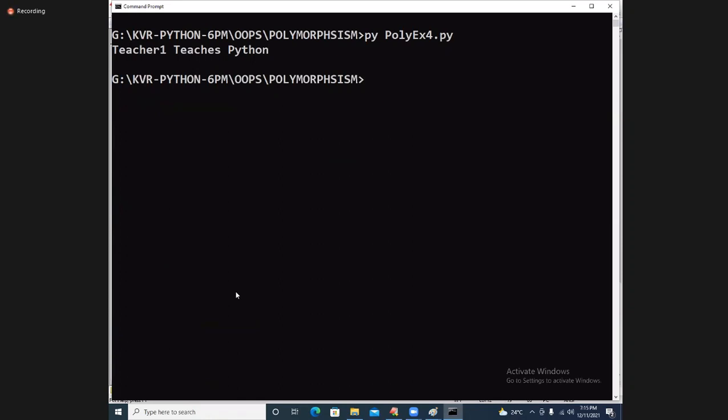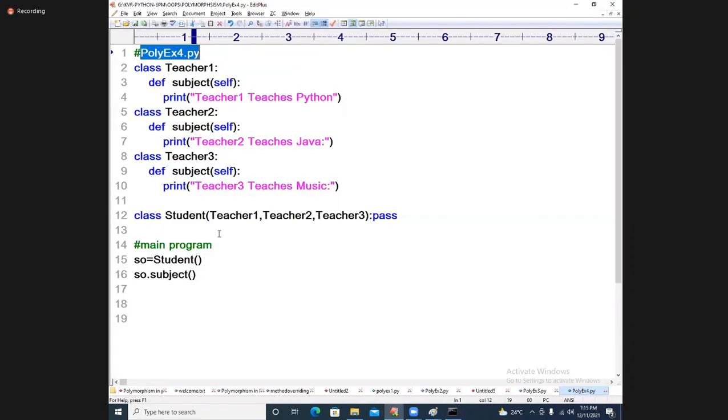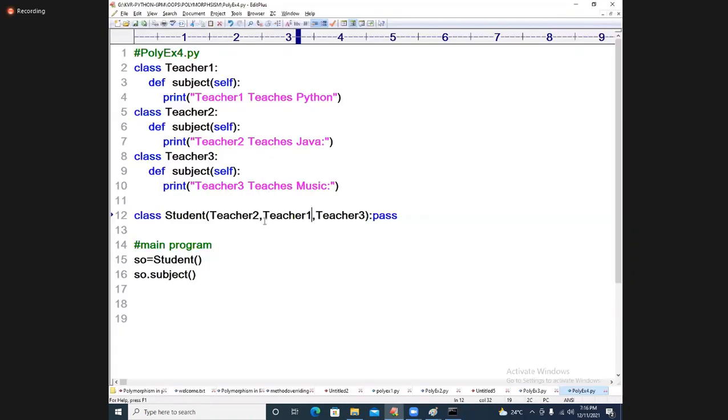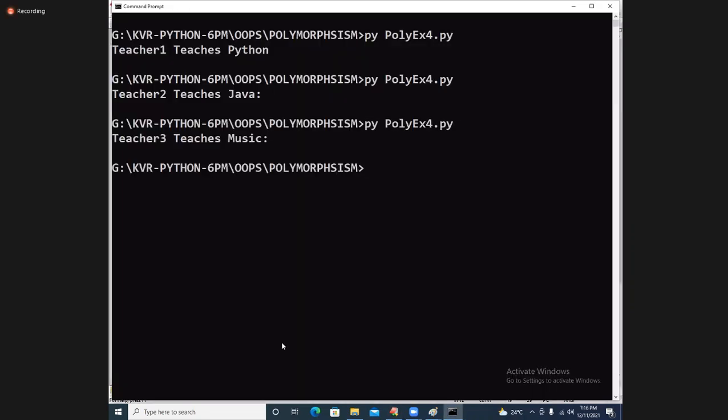Let us come to teacher 2, you write it. Now you see, teacher 2 teaches Java because it is the first one. Whatever you write first, that will come only. You write 3. You see what is coming. Teacher 3 teaches music.